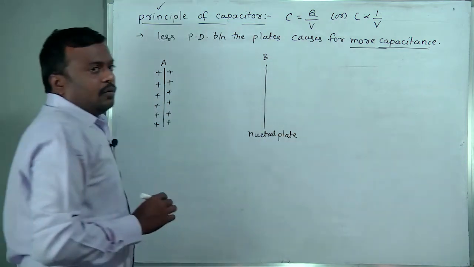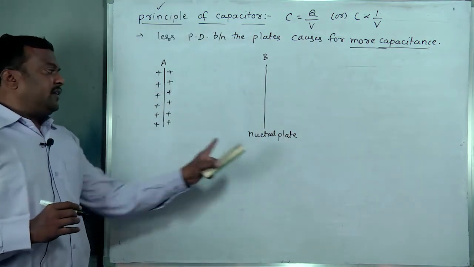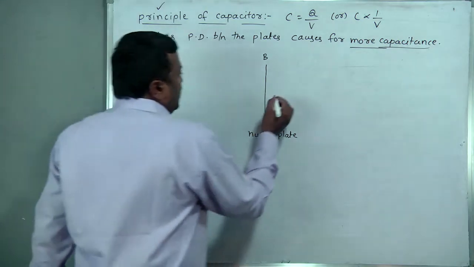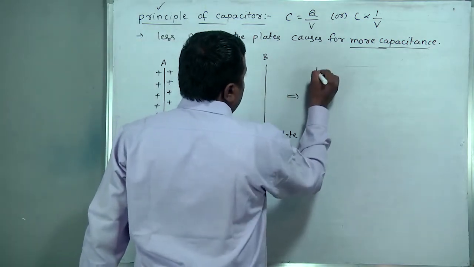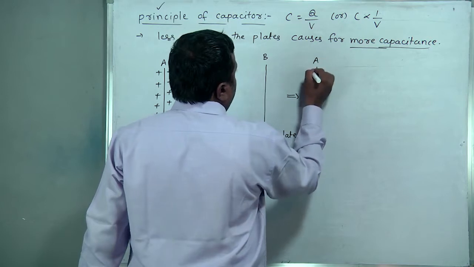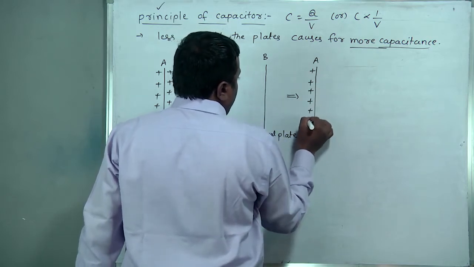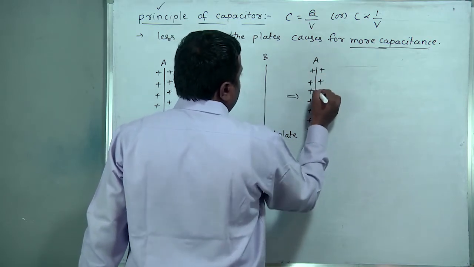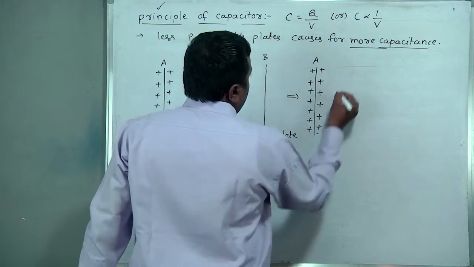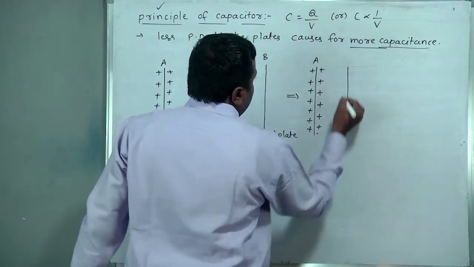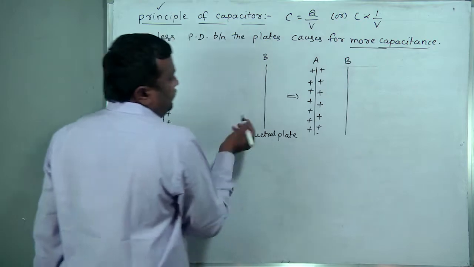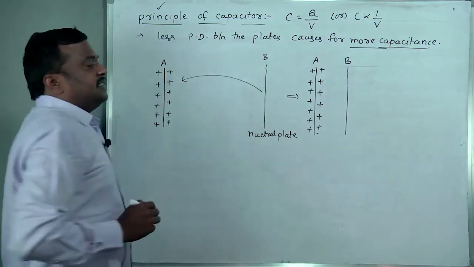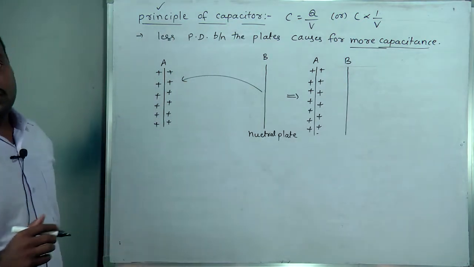One is the positively charged plate, the other is the neutral plate. In the next step, this is the first plate A, these are the positively charged plates, and this neutral plate is brought nearer to it. The neutral plate is getting nearer to the positively charged plate.